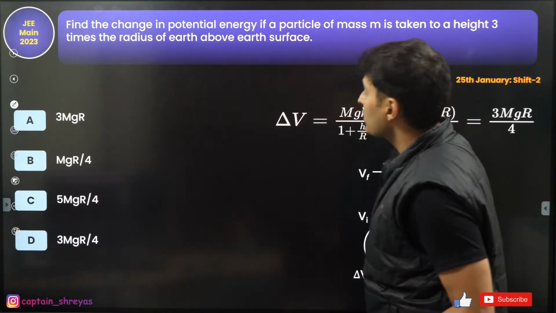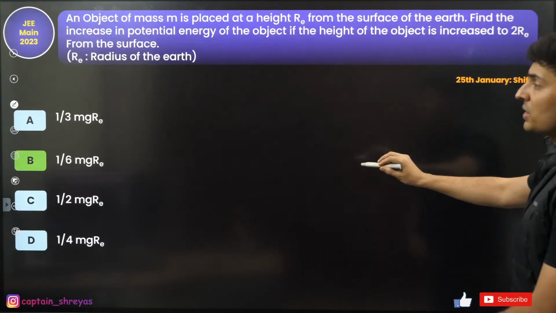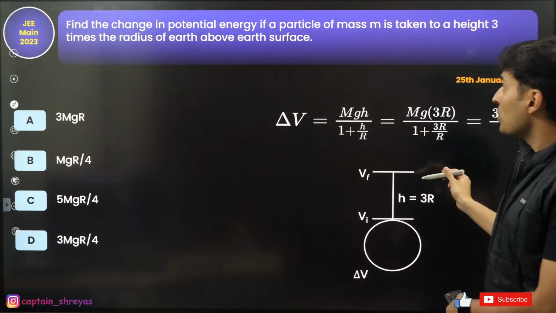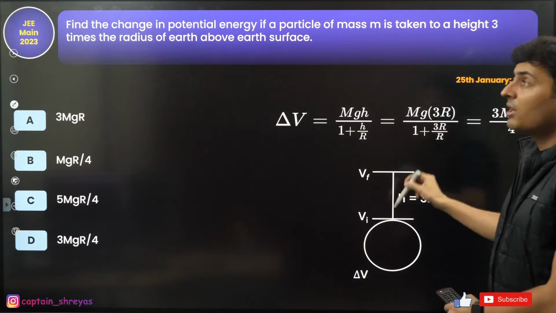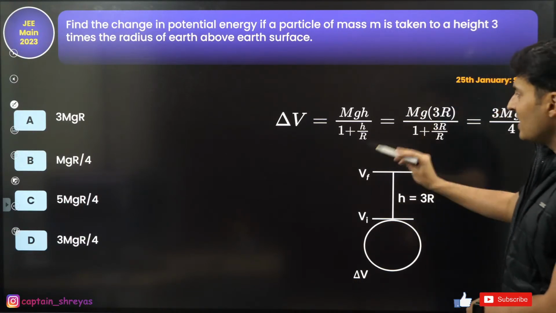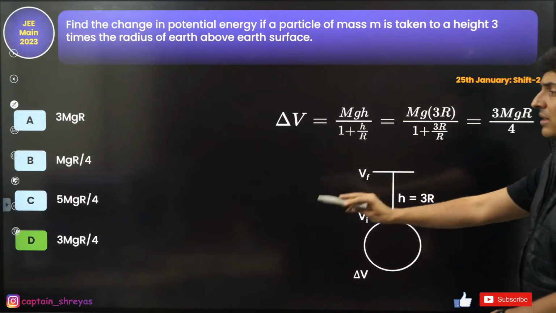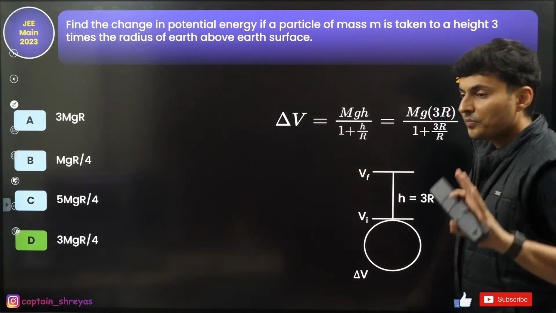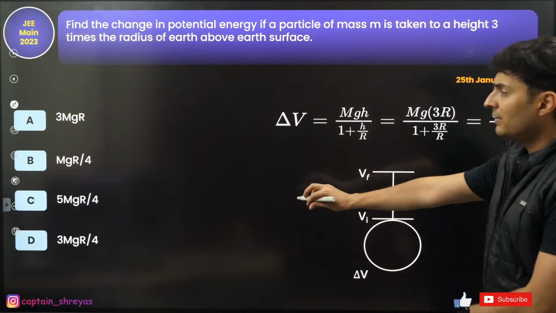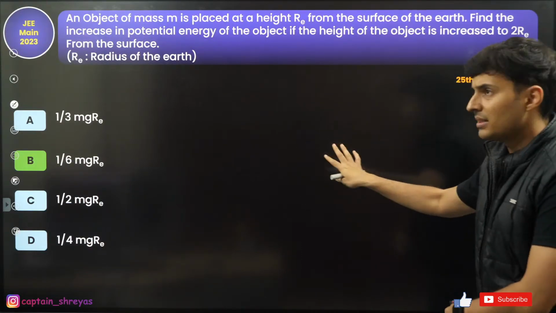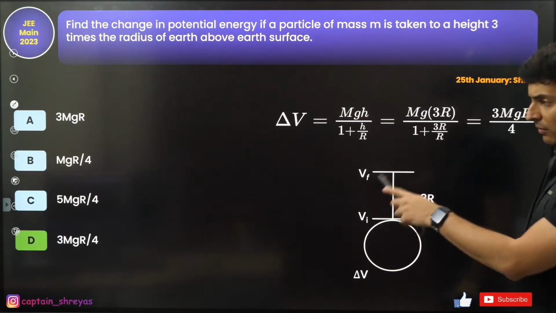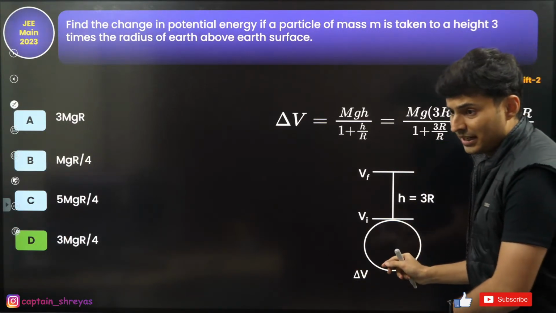Now this question is also very similar to the previous question. I'm not sure whether this also came and this also came. I really doubt two questions of same chapter, same concept came in the same shift. So the same type of question has come and the answer for that is 3mgr by 4. Just check it and let me know. Did this question come or did this question come? Most likely I think this came. Maybe the student remembered something else and maybe that's why we have two types of question of the same kind.